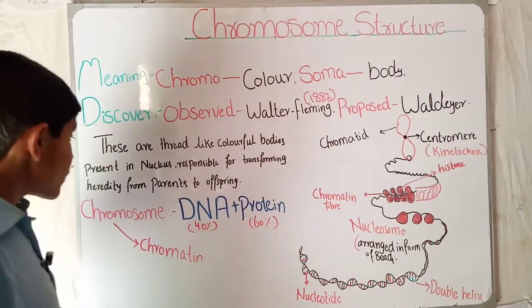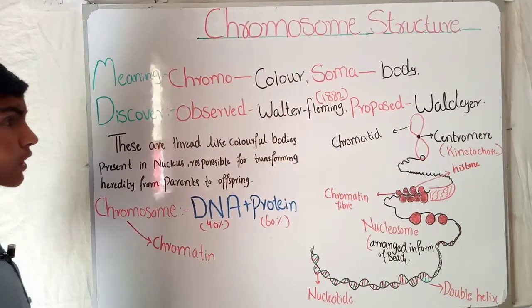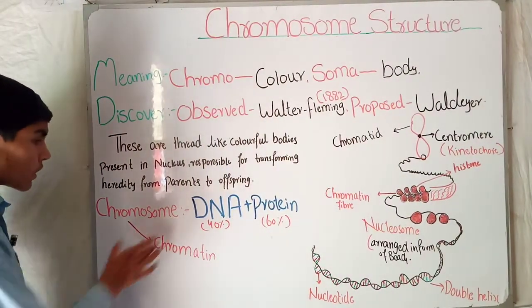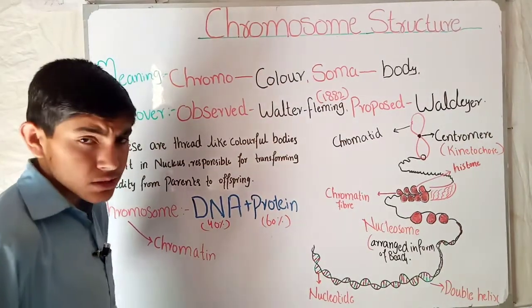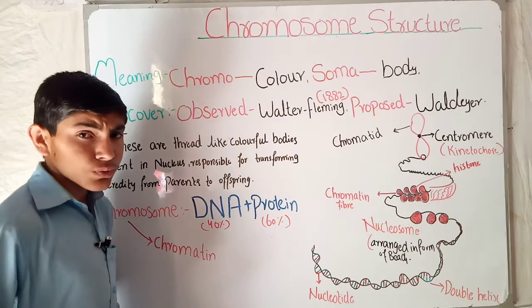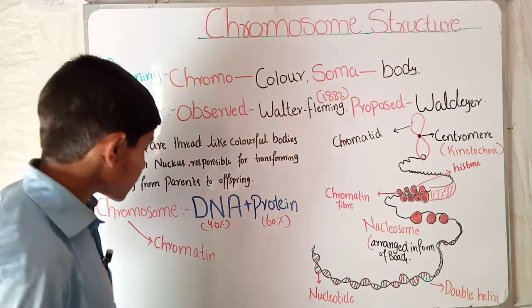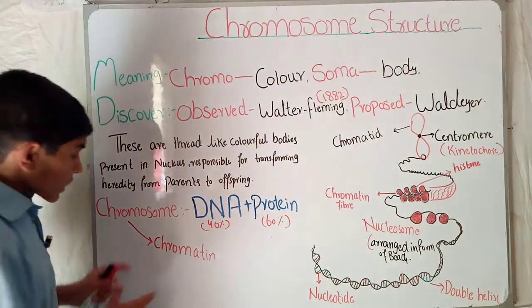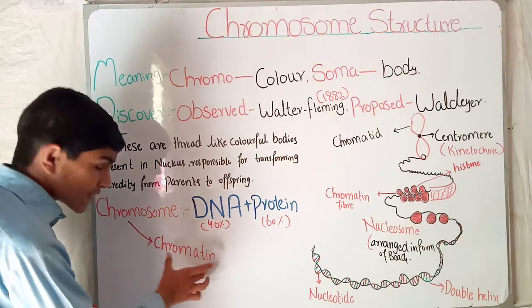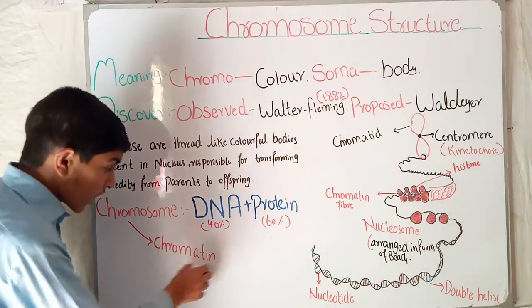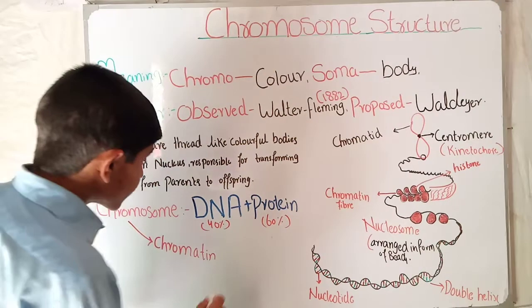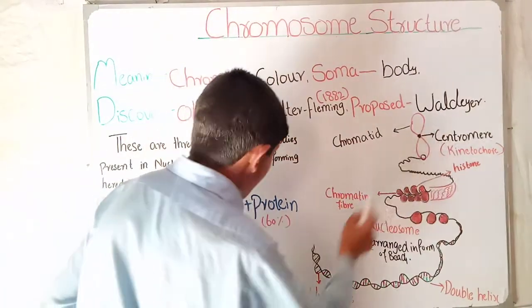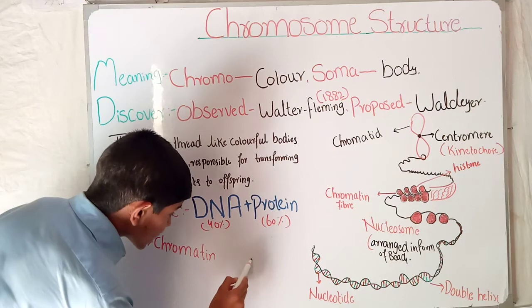If we talk about its structure, its composition, chromosome is mainly made of two things. One is DNA, second is protein. DNA is 40% while the protein is 60%, and their outlook is called chromatin. Before it divides, this is the normal structure, but when it divides, it is like this structure.